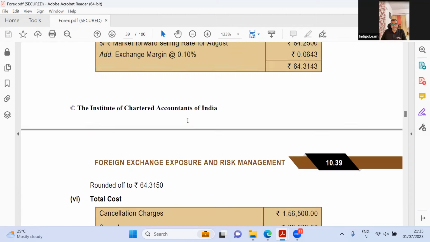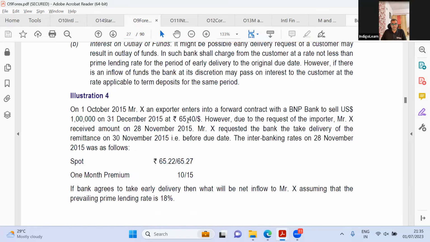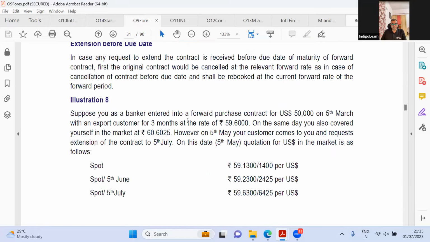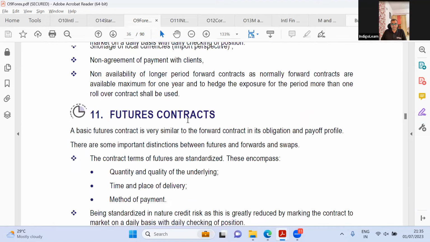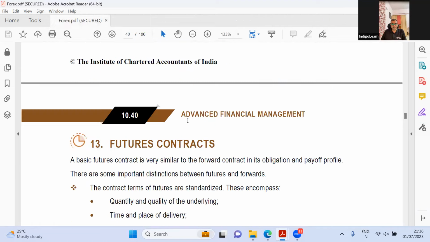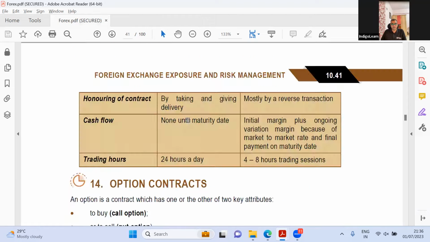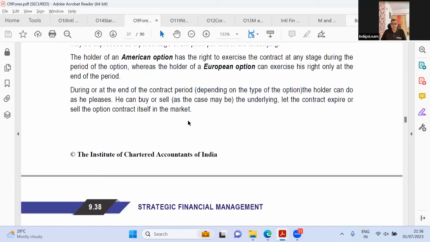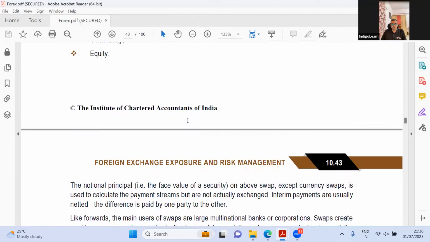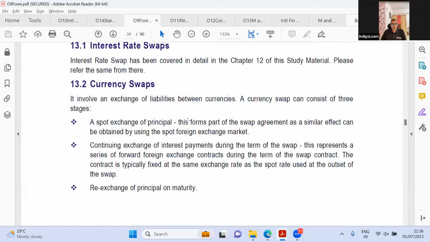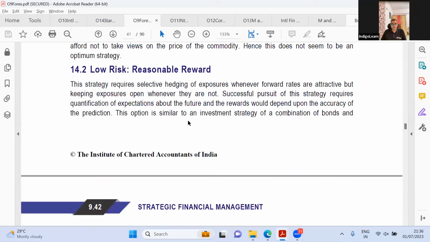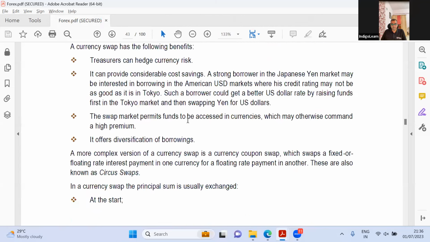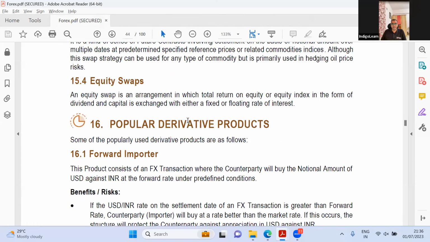And then NDF, yes, they've talked about NDF even in the previous syllabus, so I don't think there's much there. And then you have futures contracts and option contracts. Yes, then swaps, strategies. Then they've added something called popular derivative products.